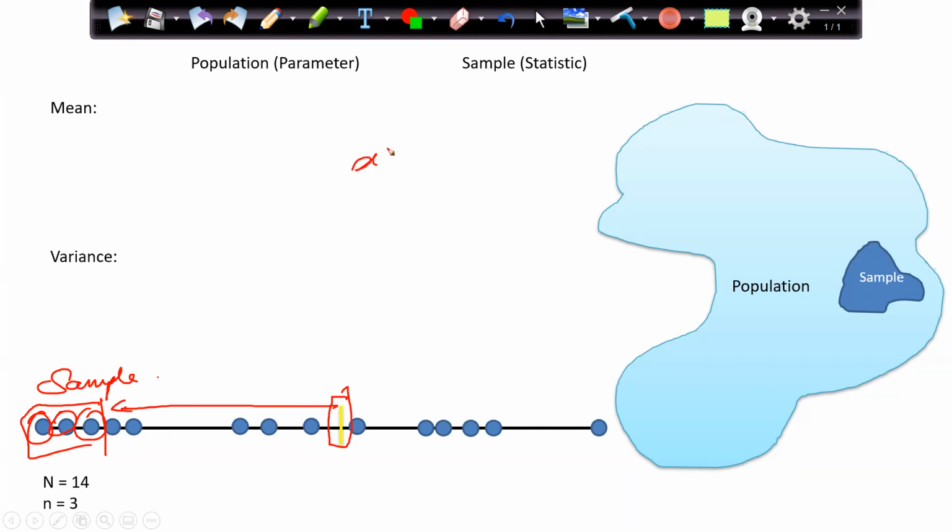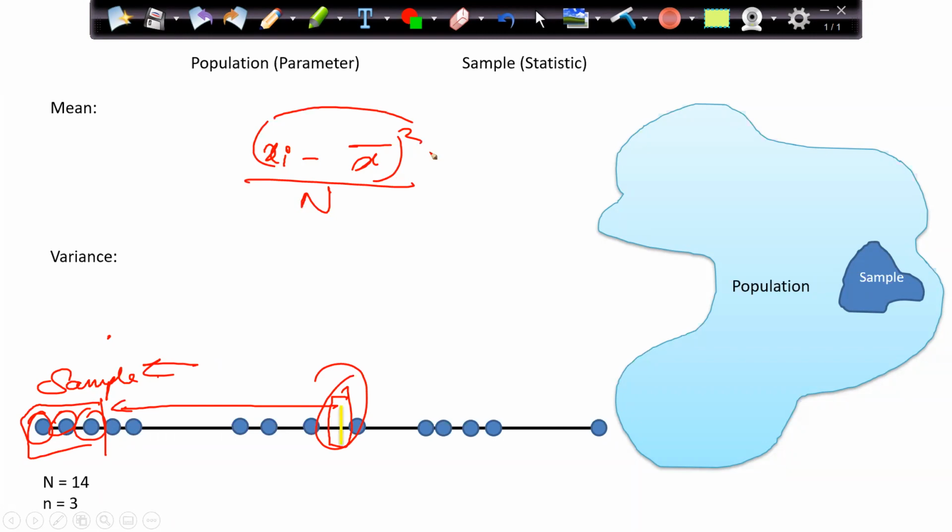My sample mean x bar is way less than the original mean. And because of this, when I do (xi minus x bar) whole square by n, this entire value is very, very small. By dividing by n, we are making it even smaller.